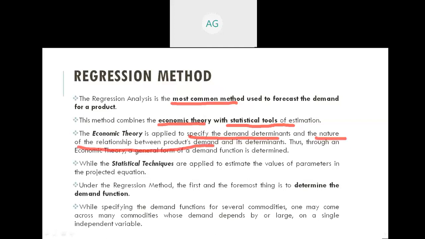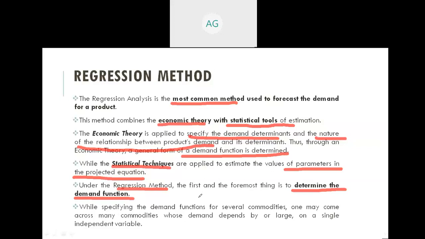Thus, through an economic theory, a general form of a demand function is determined. The statistical techniques are applied to estimate the values of parameters in the projected equation. So under the regression method, the first and foremost thing is to determine the demand function.